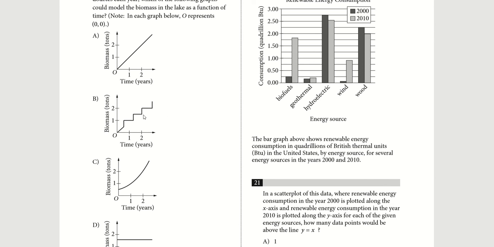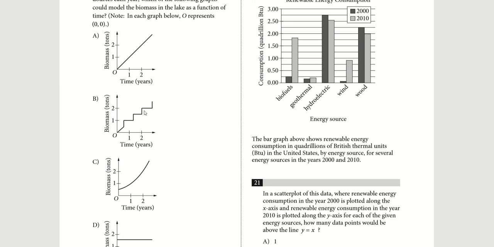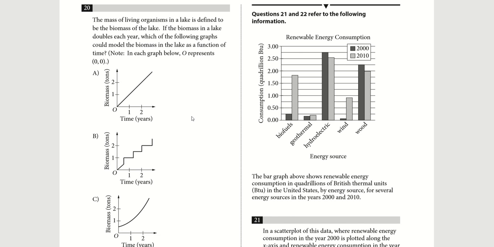But also, does it actually work out? 2, 2, 1, 1. Okay, so it seems to work out mathematically at the points 1, 1 and 2, 2. However, it's not a very good model for biomass, simply given that mass doesn't increase instantaneously by half a ton. Because in this graph, it increases by about half of a ton in no span of time. And here, again, it instantaneously shoots up. So this could also not model increase of biomass.